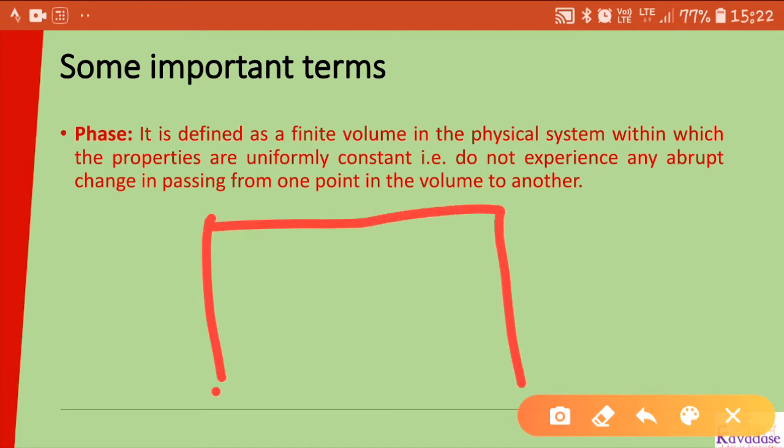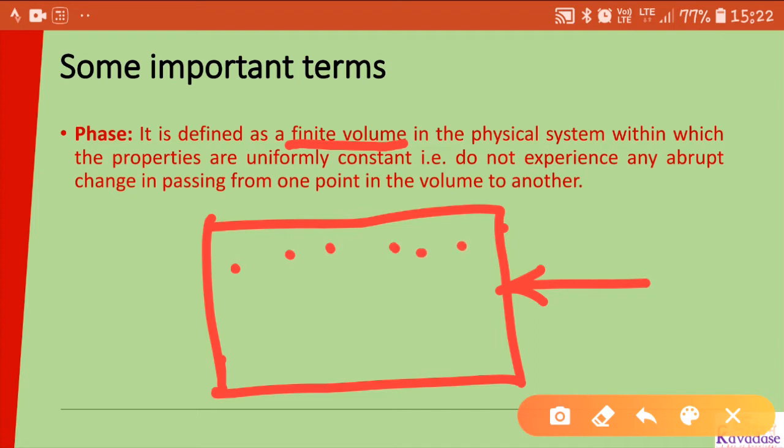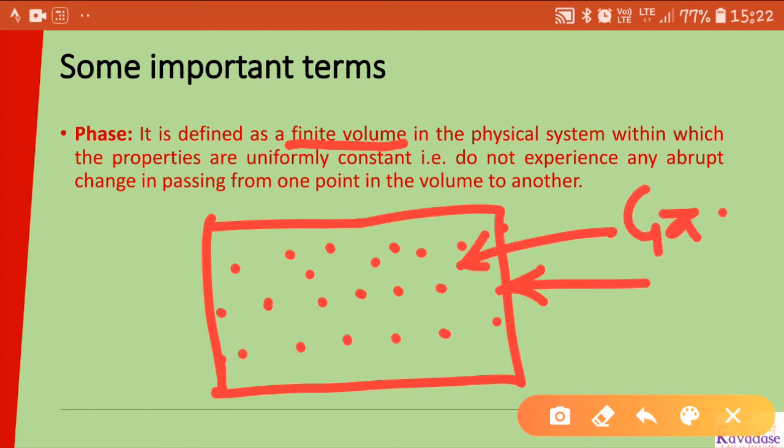So this is my container. Okay, this is the container, which has a finite volume. And if I take a system of, for example, these gas particles, this is the finite volume physical system, within which the properties are uniformly constant.